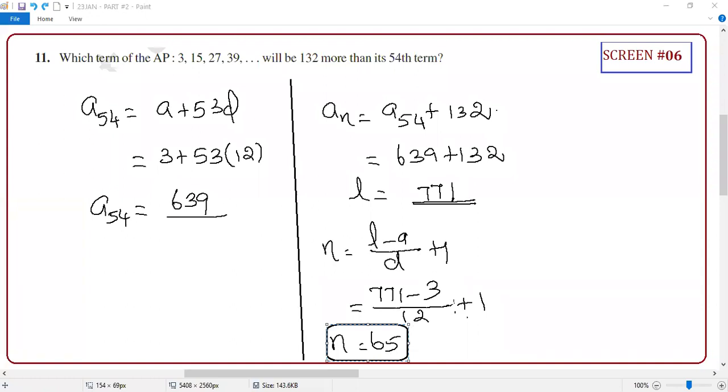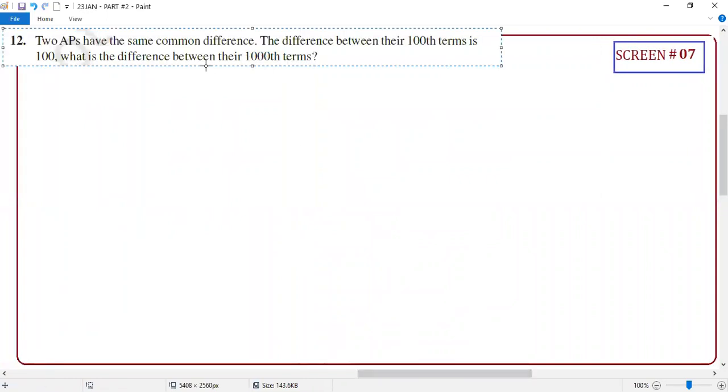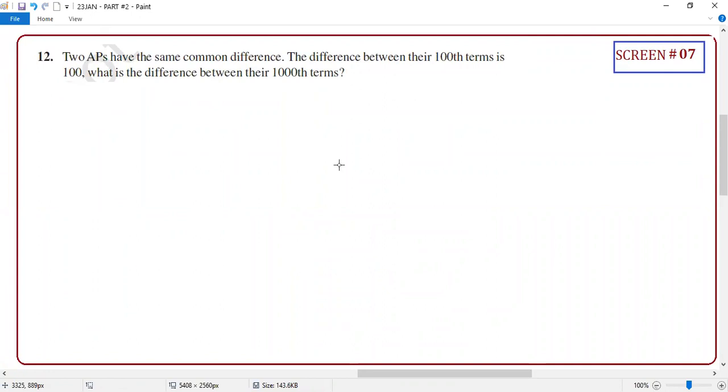Right. The next question is also easy, but many times when I'm teaching, this question is very popular and doubted. Students ask me, but it's just a property. Guys, two APs with the same common difference: if the difference between their 100th terms is 100, then the difference between their 1000th terms is what? Again 100 only, not 1000. Clear? Listen carefully.